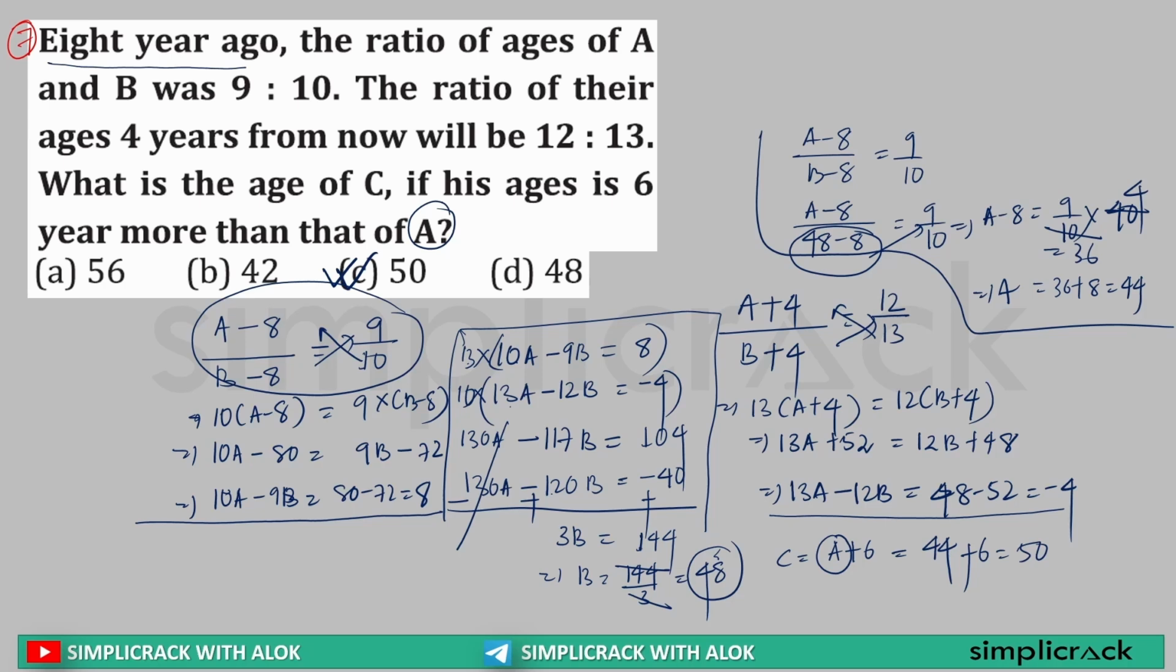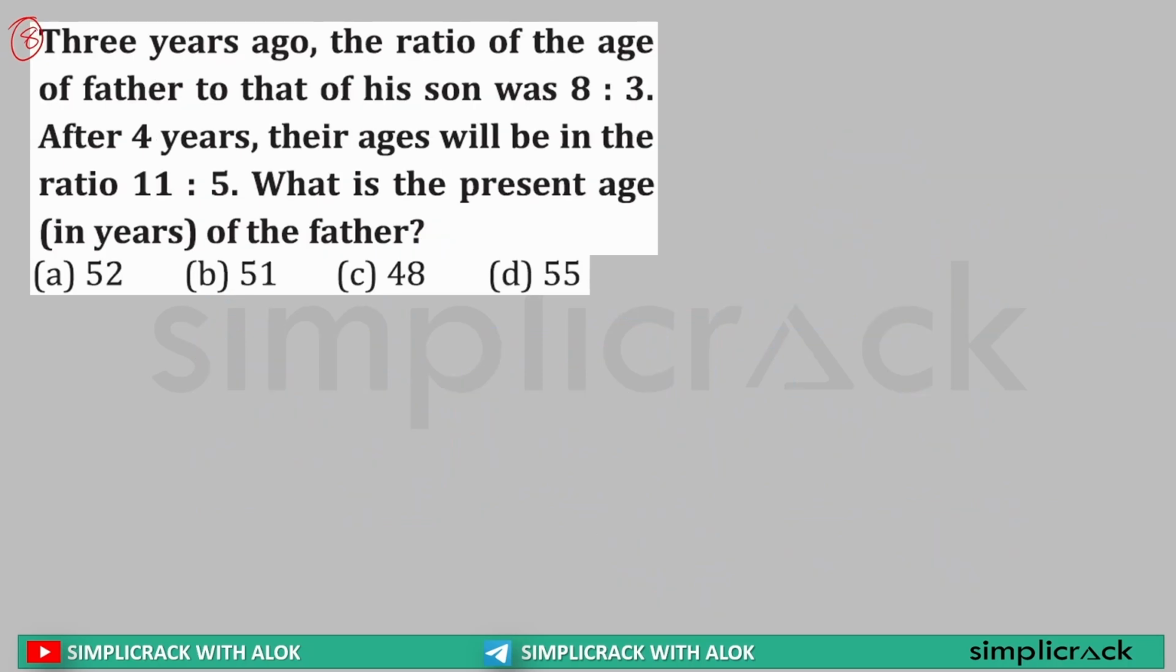Now, next question. 3 years ago, the ratio of the age of father to his son, so father's age 3 years ago divided by son's age 3 years ago is equal to 8 by 3. After 4 years, their ages will be in the ratio of 11 by 5. So father's age after 4 years divided by son's age after 4 years is equal to 11 by 5. What is the present age of father?